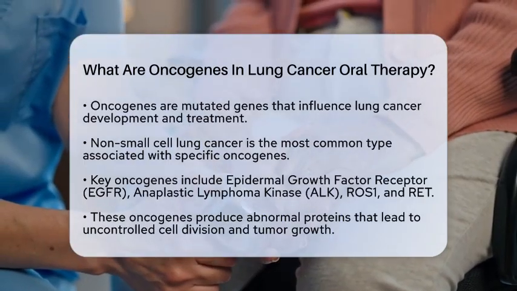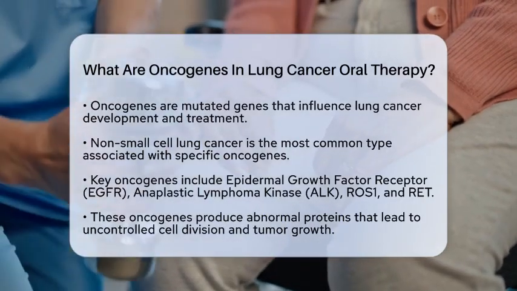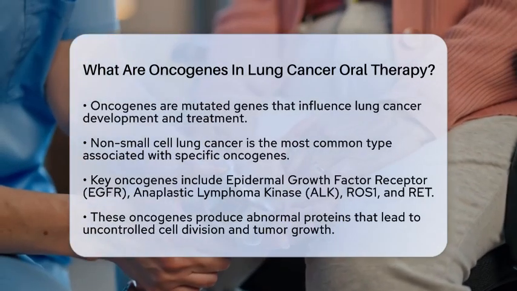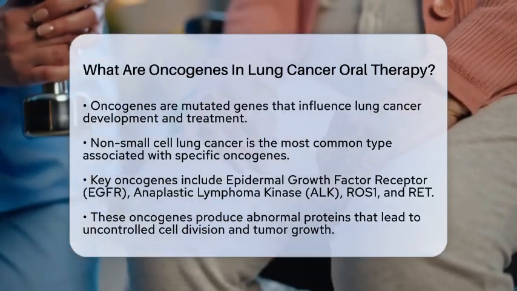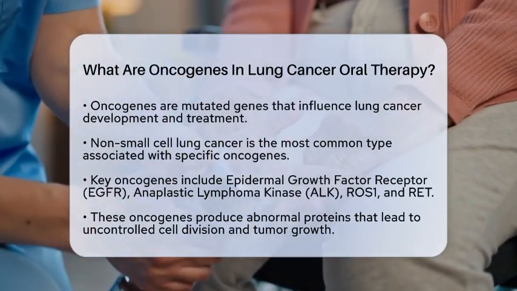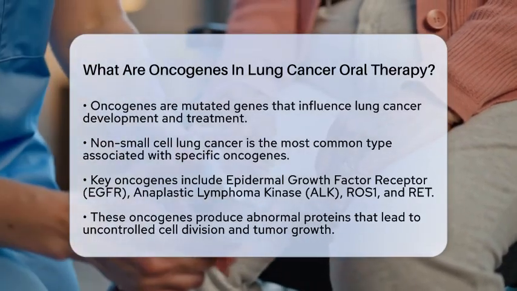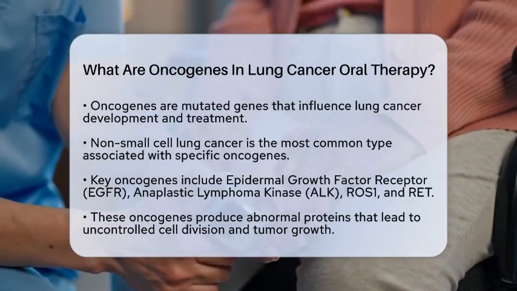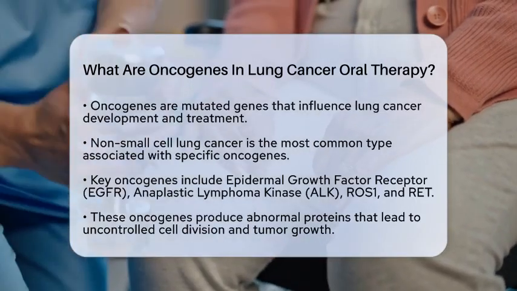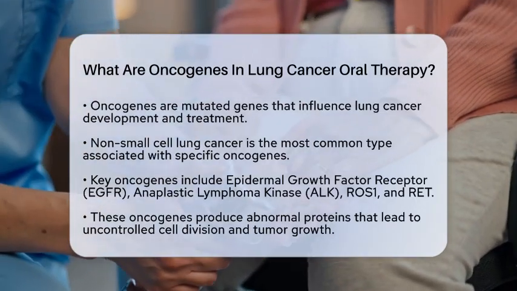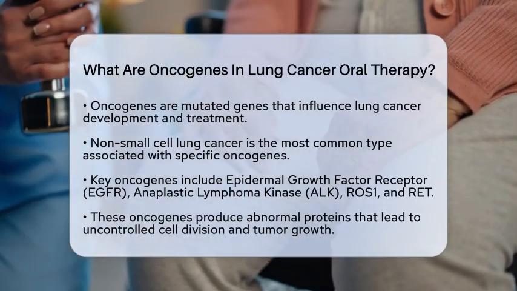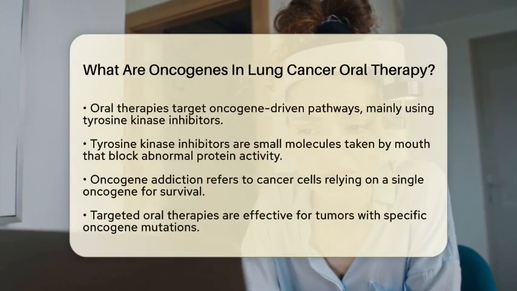Oral therapies for lung cancer are designed to target these oncogene-driven pathways. One of the main types of drugs used in this context is called tyrosine kinase inhibitors. These are small molecules taken by mouth that specifically inhibit the activity of the abnormal proteins produced by oncogenes. By doing this, they block the signals that promote cancer cell growth and survival.